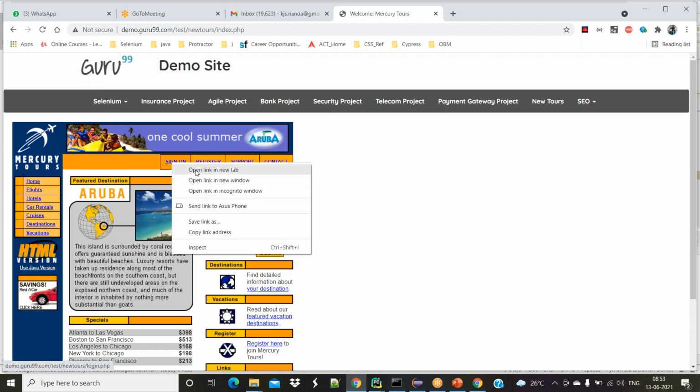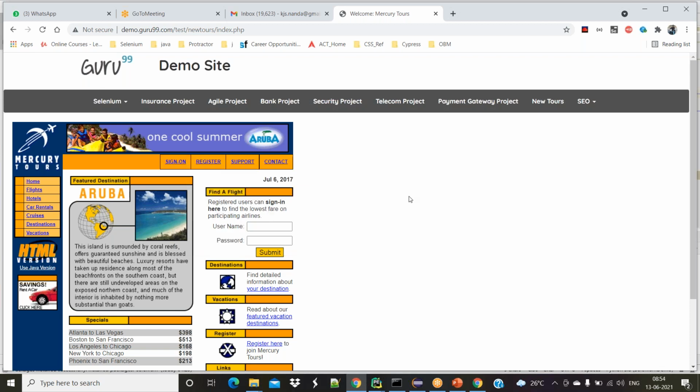Then from those group of texts, whether open link in a new tab is there or not, we can decide by the Python. So if you want to do some kind of validation, yes, we require the Python scenario. The thing what you are reading, what you are getting from the screen, everything is in a string format. It will return you in a string format.